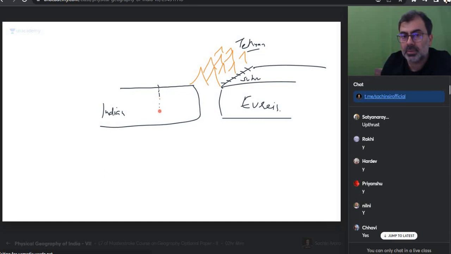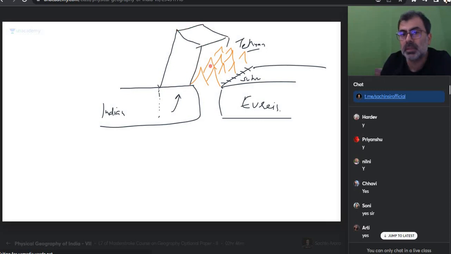Crack comes here. This part gets up thrusted. So ये part क्या हो गया? ऐसे lift हो गया. Can I say now we have 1, 2 ranges? Is everyone with me? And can I say ये जो यहाँ पर lifting हुआ होगा, कोई तो boundary इसकी भी होगी ना? That boundary is a fault line.